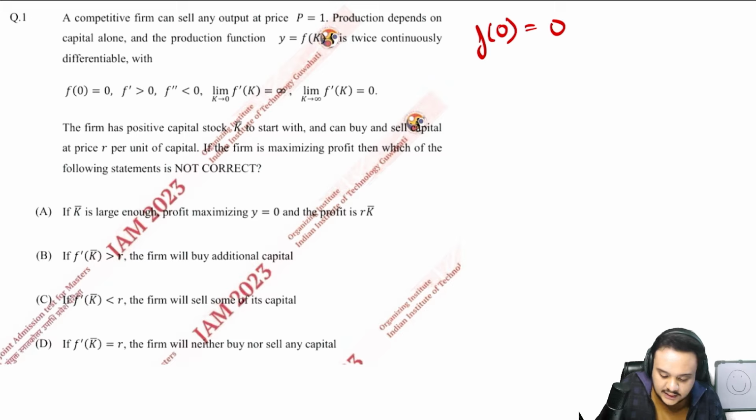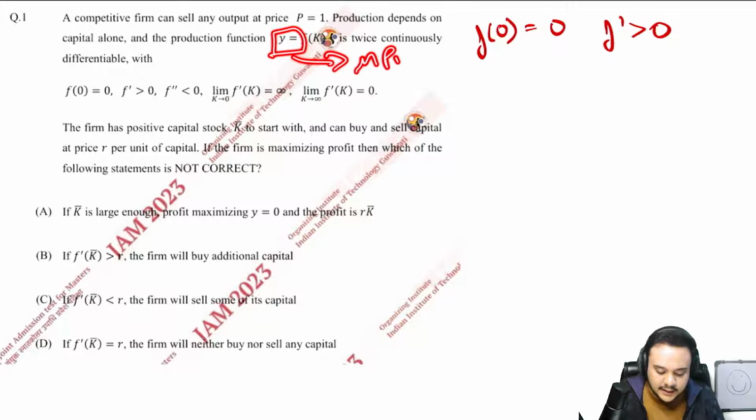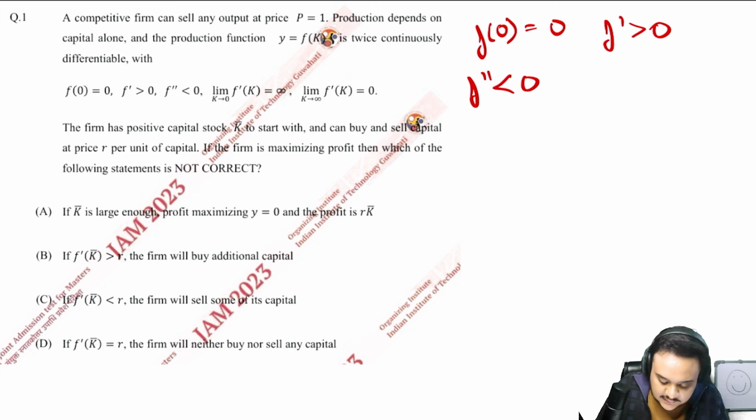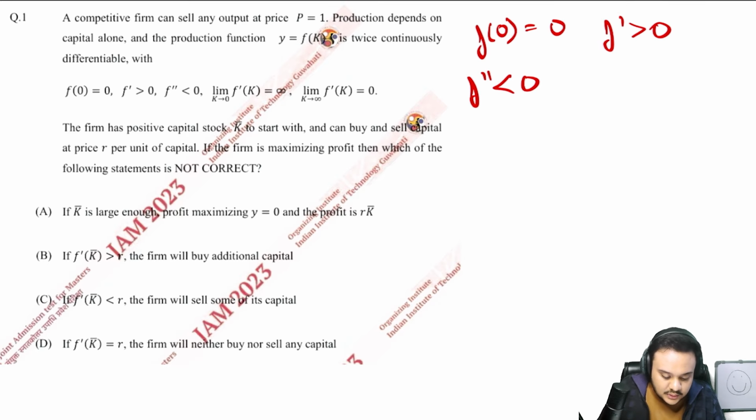Then you have that f dash is greater than 0. What is f dash? What happens when you differentiate the production function? You get MPK, the marginal product, and since you only have one input, which is capital, it will be MPK. After that you have f double dash is less than 0, which means that MPK is a positive function, but it is a decreasing function. MPK is falling. Then you have these two equations.